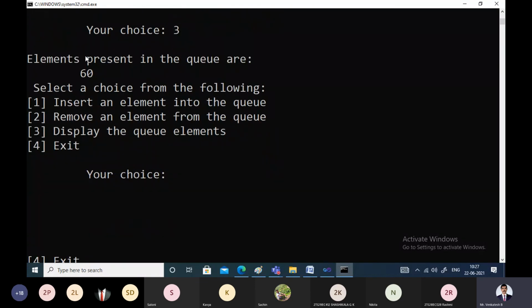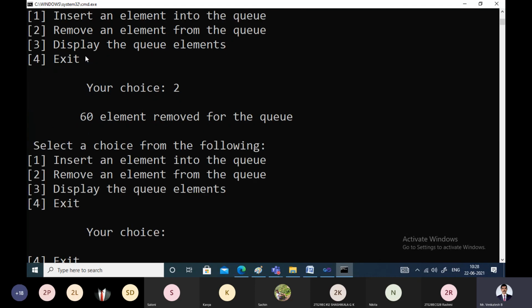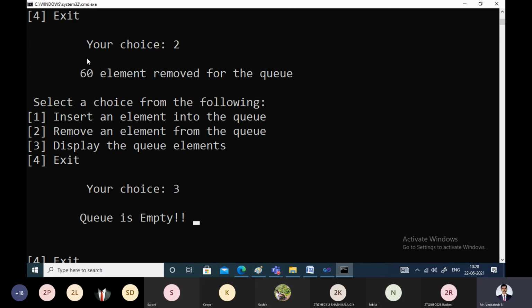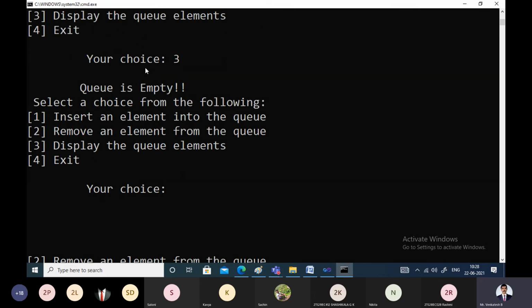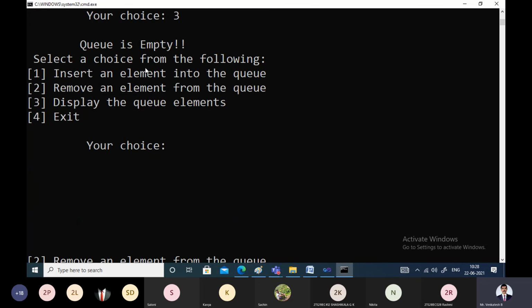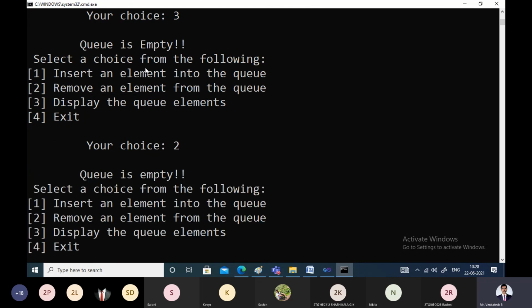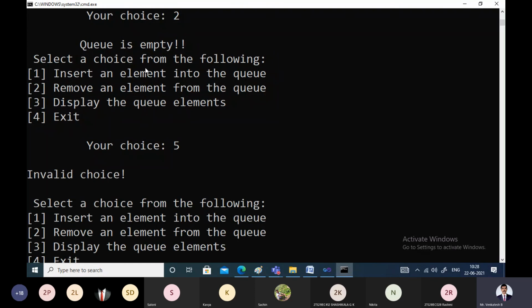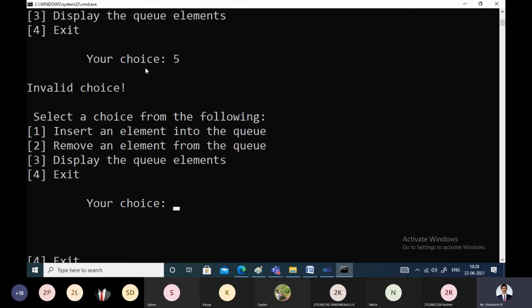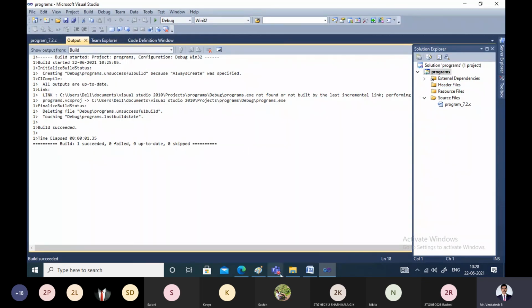Because we have to check the empty condition, I will give choice 2 once again. Which element got deleted? 60 got deleted. Now try to display. Q is empty. Now try to delete by giving choice 2. Q is empty. Now I'll try to give some choice, say find. Yes, that is an invalid choice. I'll try to give exit, choice 4. Yes, we have completed the implementation.